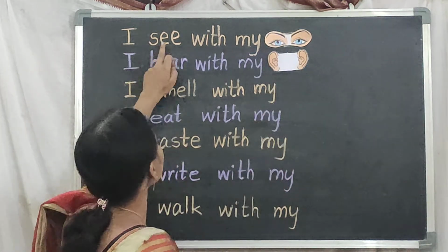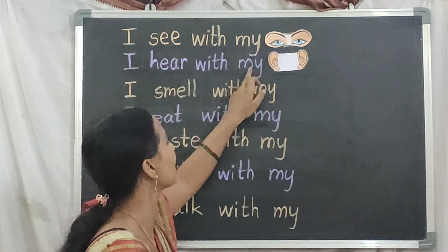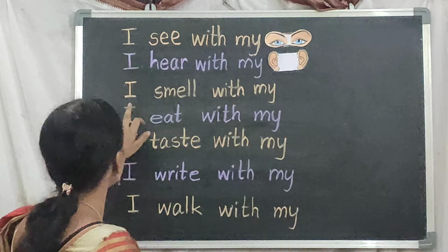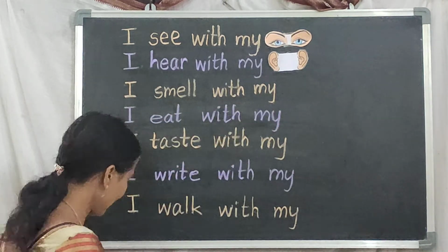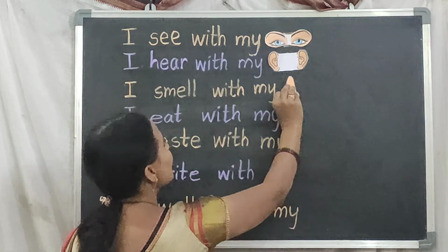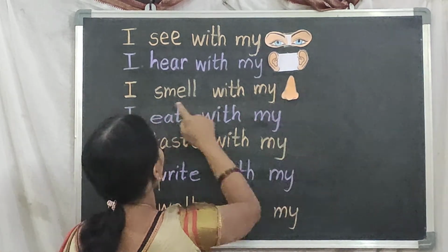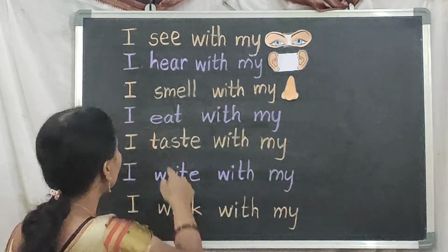Now read, I see with my eyes, I hear with my ears. Next, I smell with my, take the nose picture and stick here. I smell with my nose.